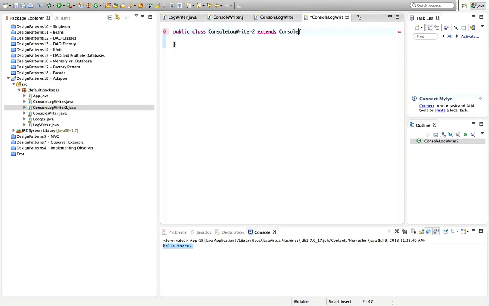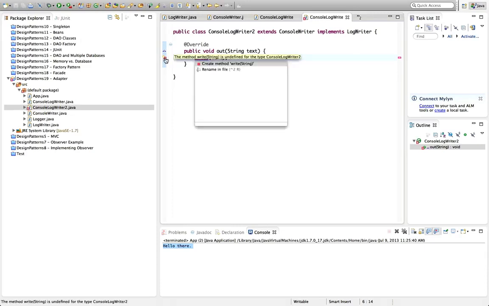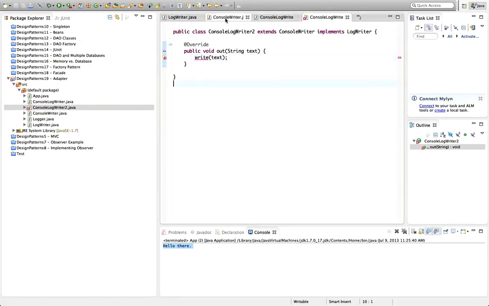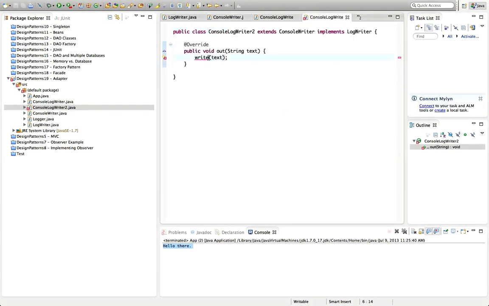Extends console writer, and I'll also say implements log writer, and let's add the missing method there. And now we can just use a method from the parent class, write text. Have I got this right? Let's check the console. Yeah, it's write console that we need. Write console.